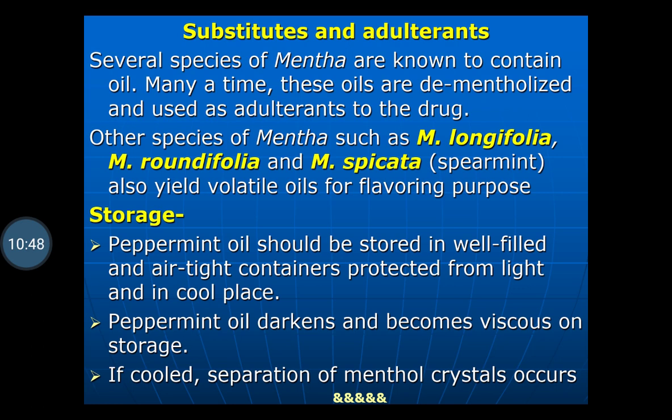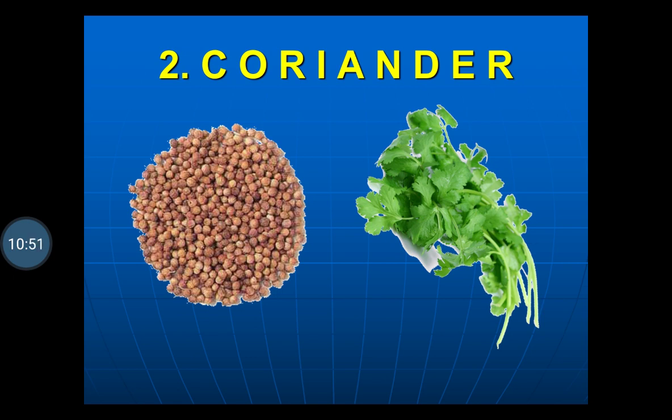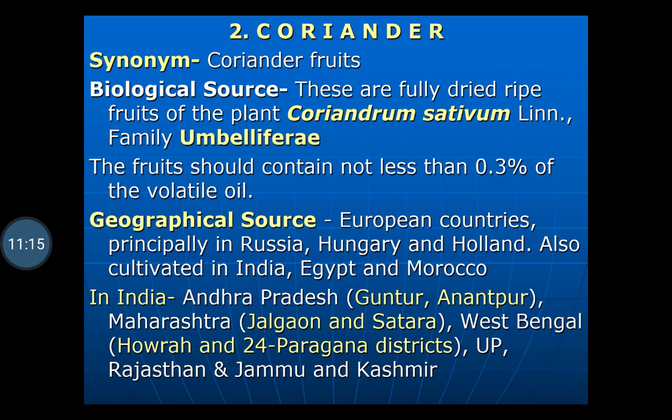Next drug from the category of volatile oil is coriander. Both green as well as dried fruits of coriander are used, which contain the volatile oil. The green coriander is used as a good source of vitamin A. So next drug, that is coriander. Synonym for coriander: coriander fruits. Biological source: these are fully dried ripe fruits of the plant Coriandrum sativum belonging to family Umbelliferae.